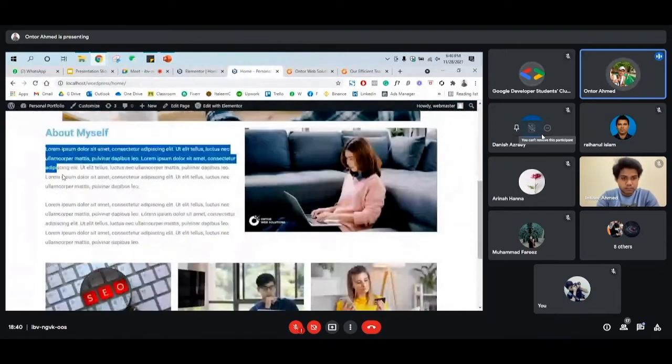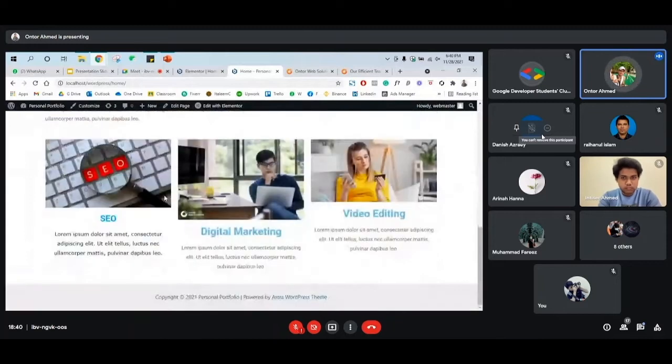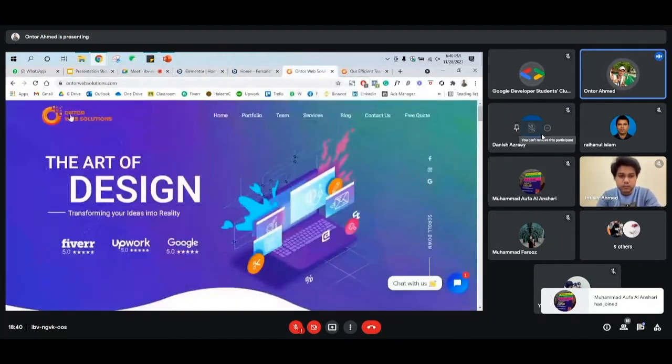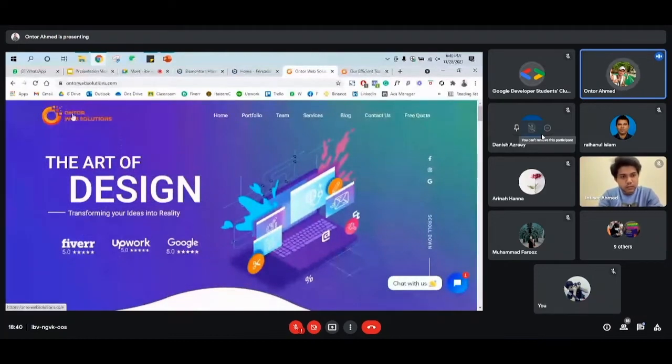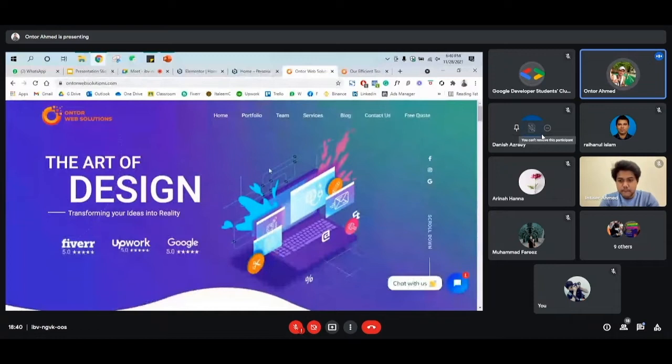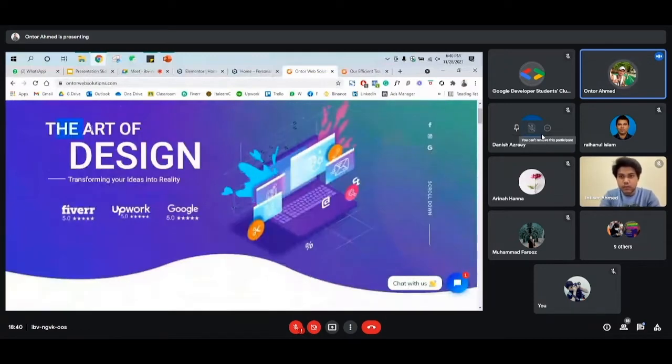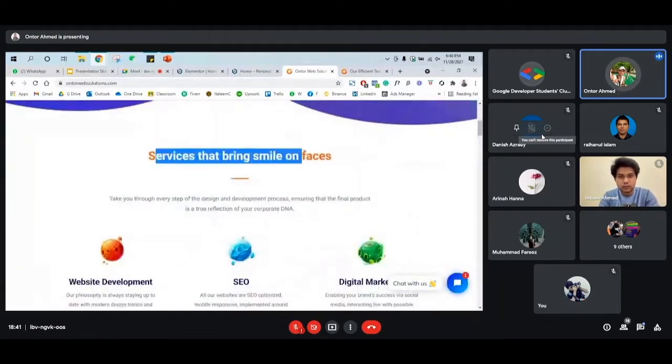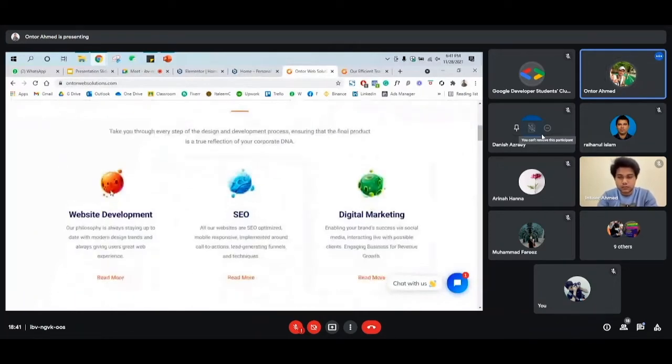So this is about yourself, your picture, SEO, and all of these things. Now, if I show you one example, I think you will get very clearly. So basically here on the left hand side, there is like one logo. On the right hand side, we did this one, home service contact. So we have other pages as well. And here on the background, we added one picture, and then we changed the text, changed the title, and all of these things. And let's say this one is just title color, and this is one divider, and this is the services. So instead of image, we added icon over here.